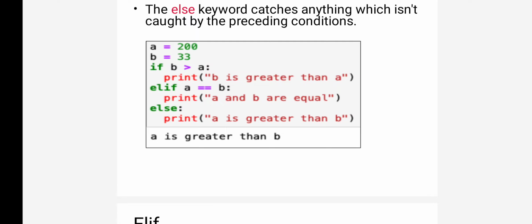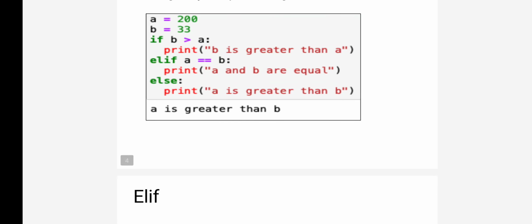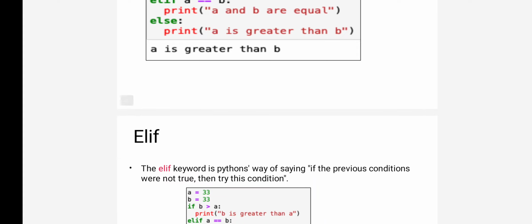The condition is false, so it will come to the next condition, elif whether a is equal to b, that is 200 is equal to 33, that is also false, so it will come to the next part, else, where there is no condition. Finally it will execute this statement. What statement? Print a is greater than b. So we got the output: a is greater than b.